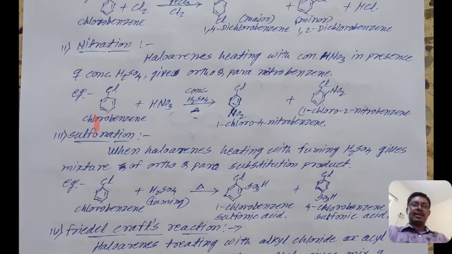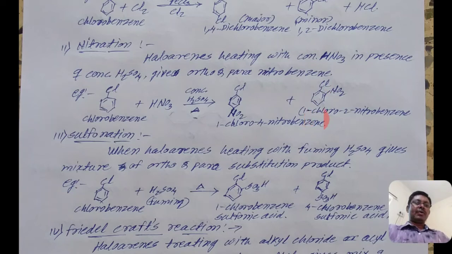See here the example. There is chlorobenzene. When it reacts with the nitrating mixture, HNO3 in the presence of H2SO4, on heating, and heat is compulsory, we get substitution of the nitro group, NO2, in place of a hydrogen atom. See here, and we get 1-chloro-4-nitrobenzene, the para position substitution, where the nitro group is placed in the position of the hydrogen atom.